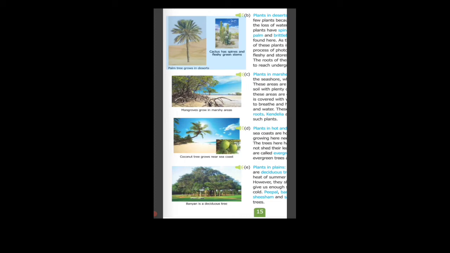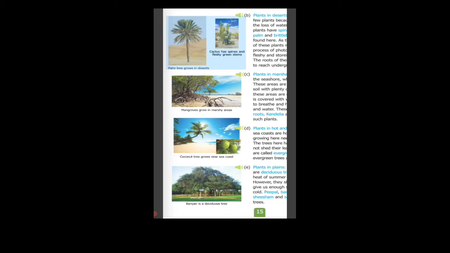Now I will tell you about the specific features through which they can grow in desert regions. Number 1, in most of the plants, leaves change into spines, and this prevents water loss from the leaves.